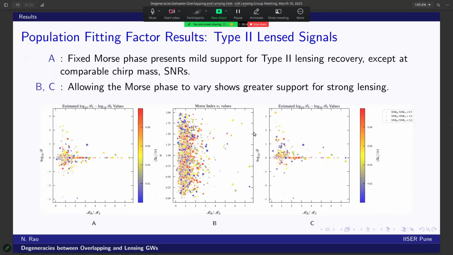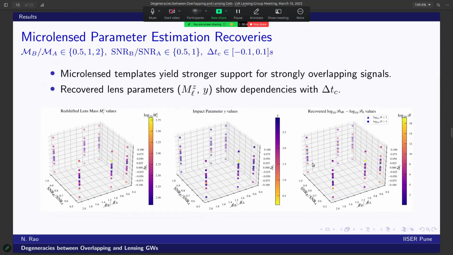Further, at the population level, the data favors the type 2 lensing interpretation for signals with minimal difference in coalescence time. And further, as overlap decreases, the evidence for lensing drops and recovery reverts to what is expected for an unlensed signal. In most regions, the evidence support for type 2 lens recovery, however, remains minimal, as seen by a typically flat prior. Further, the interesting scenario of microlensing case.